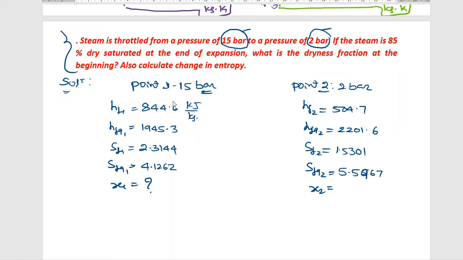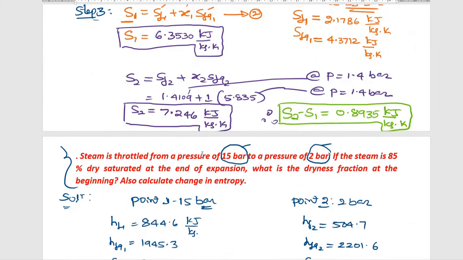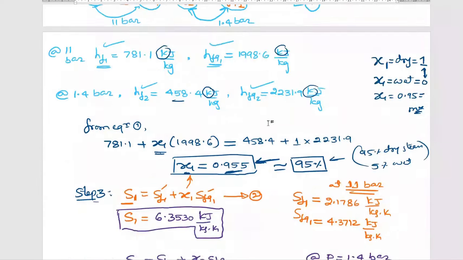Very good. Now, what is the value of x2 for the given numerical? It is 0.85. So apply the same steps as in the previous numerical and tell me the value of x1.